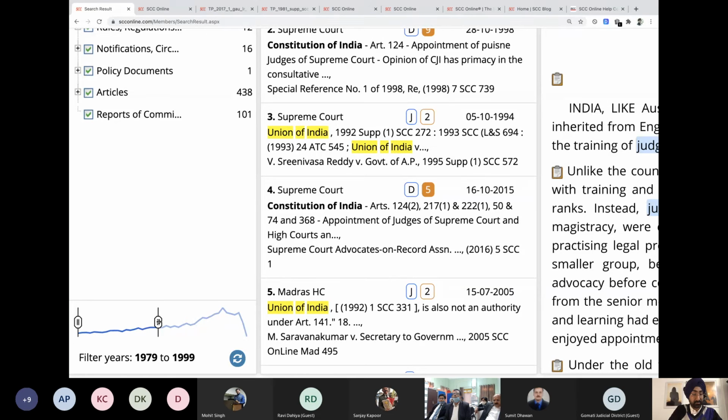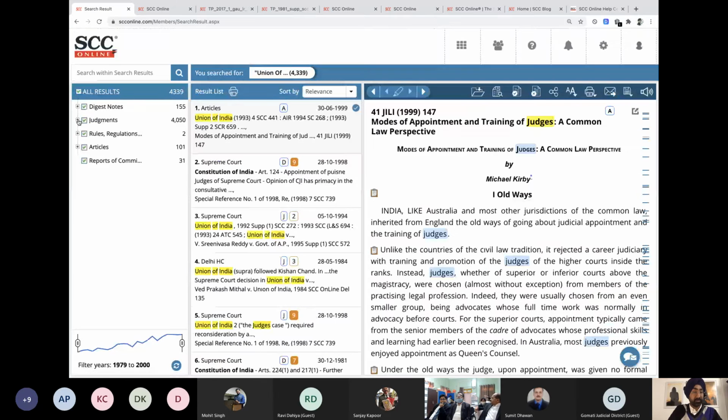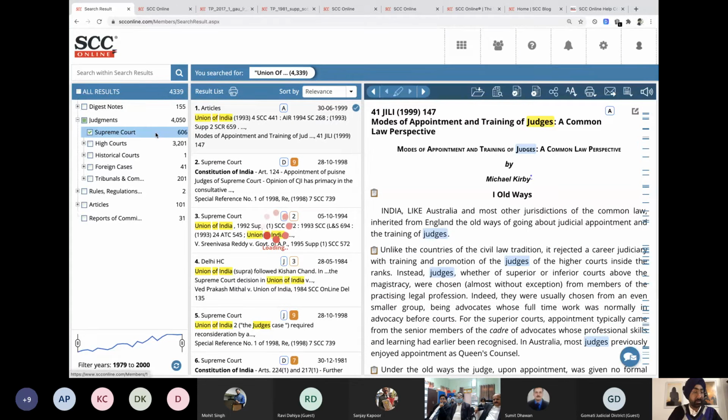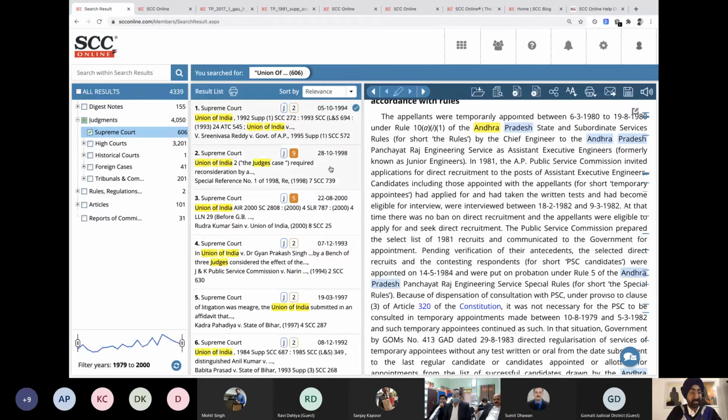Let's take 2000, just to be fair, so that we're not making it too easy. Once you're done with that, we know it's a Supreme Court of India judgment. I can say Supreme Court. And now within this, it still has an overwhelming number of cases. I can also search with the judge's name. Now, all I have to do is remember the name of one of the judges who were part of the quorum. So I remember, I think, just Bhagwati was part of the quorum.